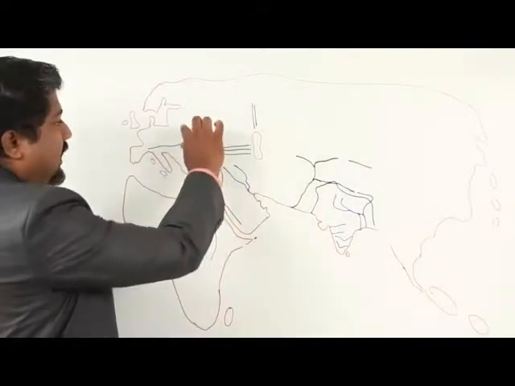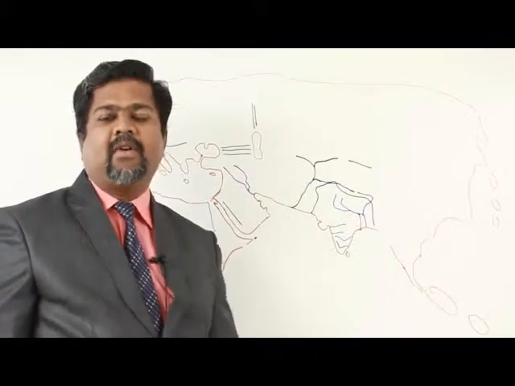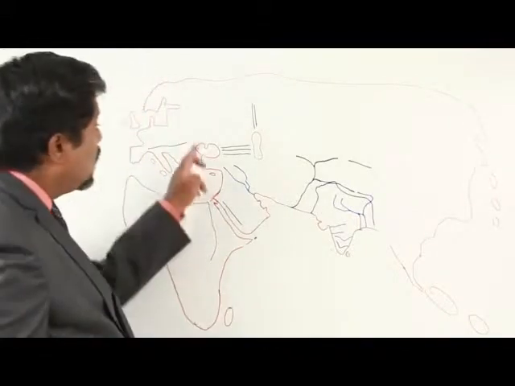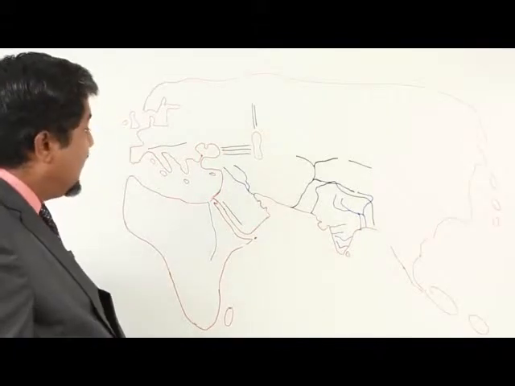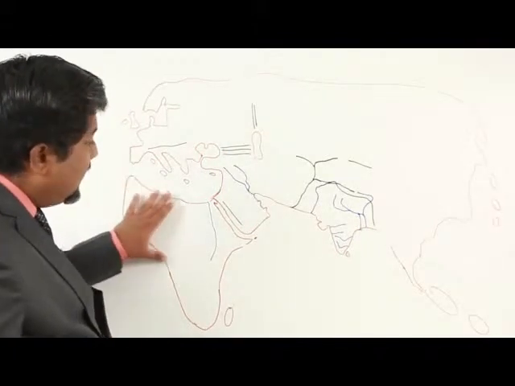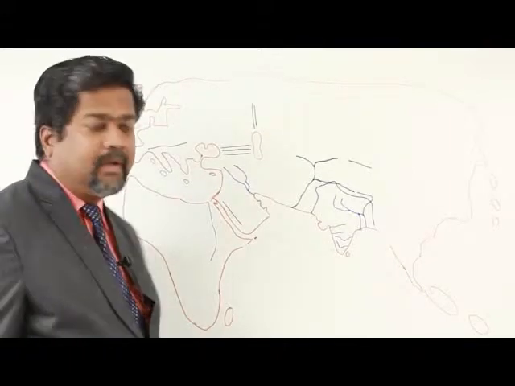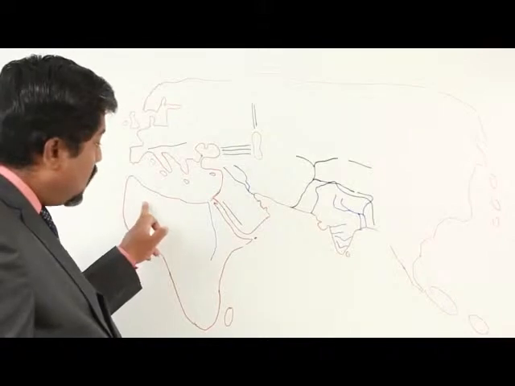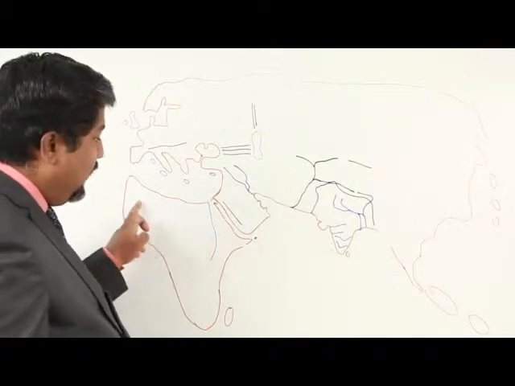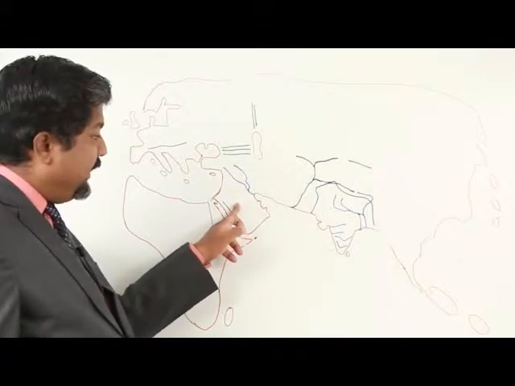Then onwards here there is grassland. That grassland we are calling steppes. So starting from here and ending somewhere here, that is steppes, the grassland. This portion of the world is covered by desert. It will start from here, Morocco. From Morocco, entire northern Africa, that we are calling Sahara Desert. Then the Arabian Peninsula.